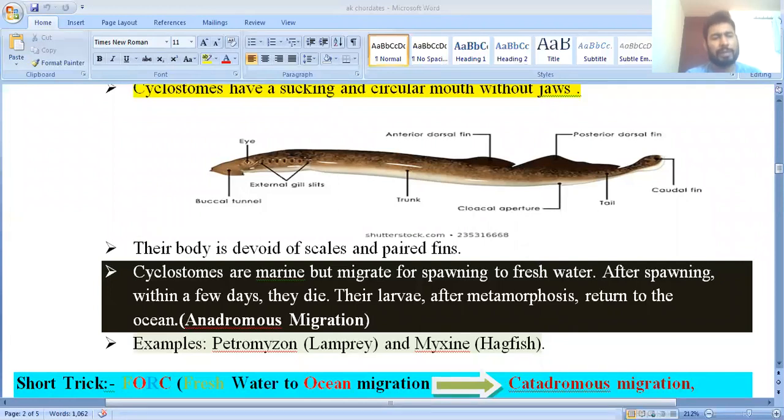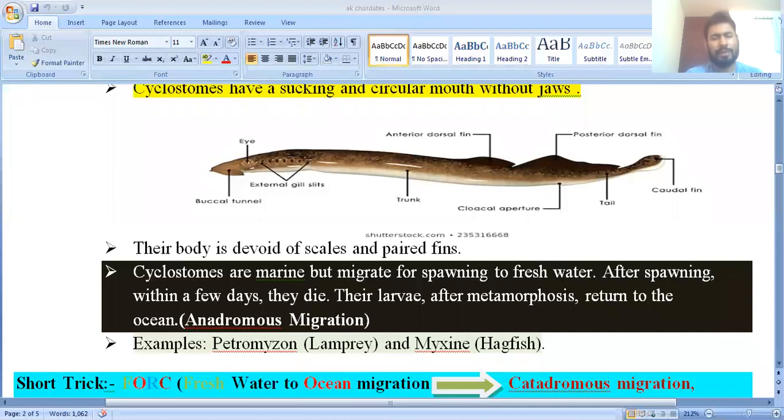Before migration, I am going to give you one concept that you should learn. FOC: FOC means freshwater to ocean. C stands for catadromous. When fishes move from freshwater to ocean, this migration is known as catadromous migration. Clear? If you have learned this, you can understand.